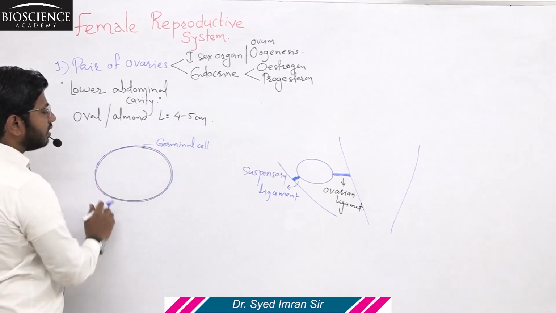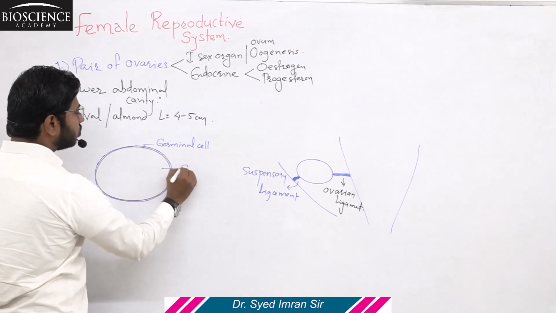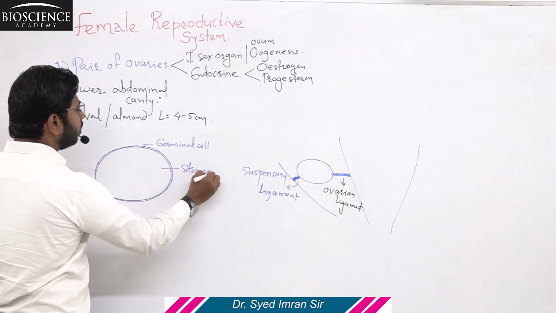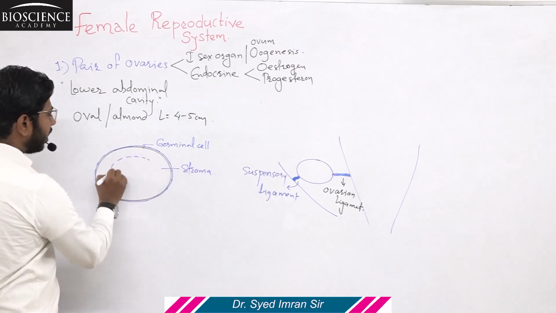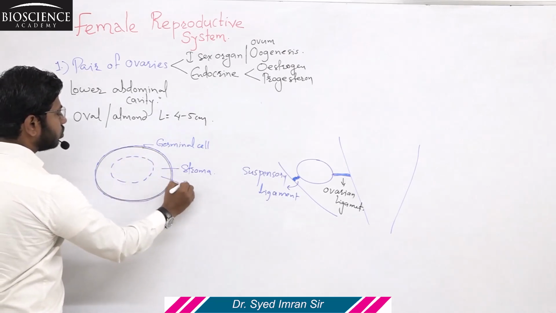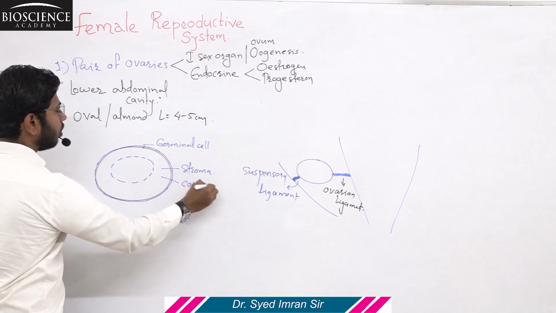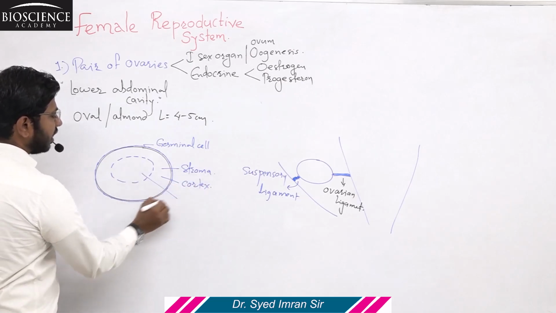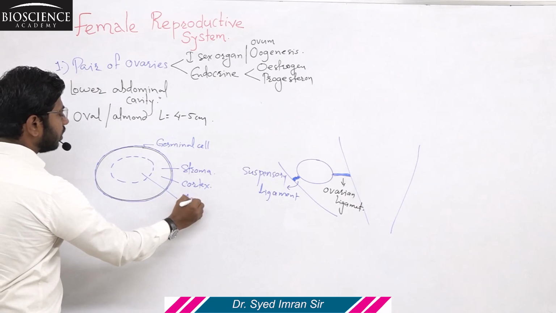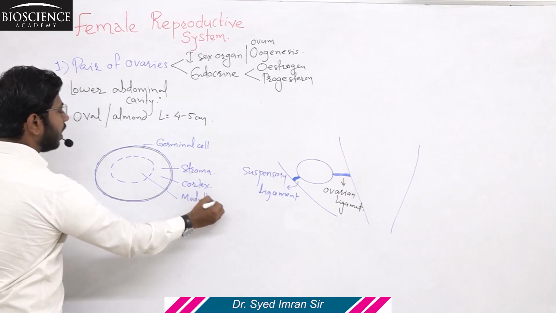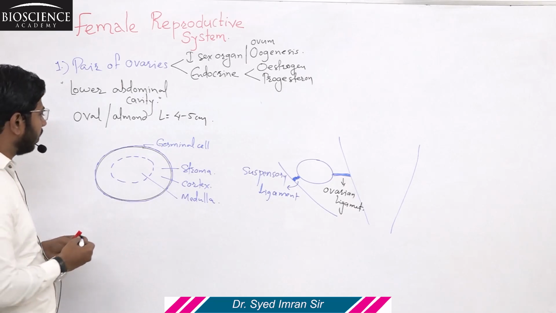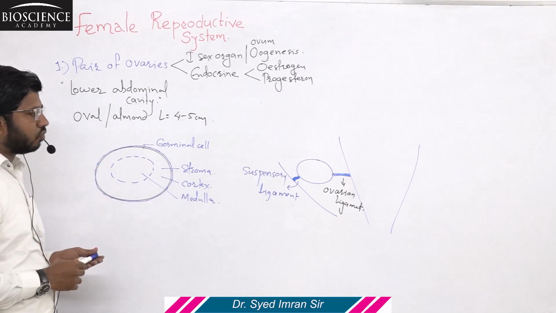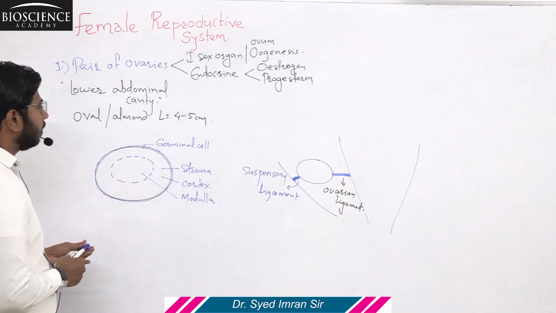The internal structure of the ovary is known as the stroma, which is again divided into two parts. The peripheral part of the stroma is known as the stromal cortex, and the central part is known as the stromal medulla. The peripheral part is the cortex and the central part is the medulla. This is the structure of the ovary.